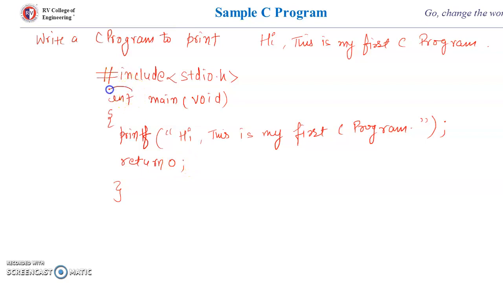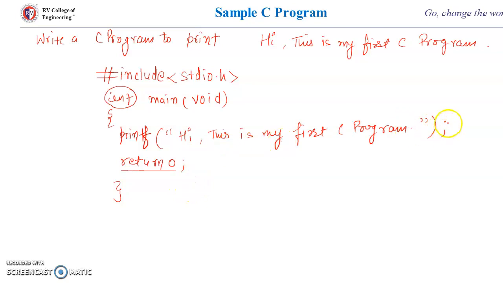So what does it mean? What is this int? It indicates the integer value returned to the operating system from the main function, and this bracket indicates the start of the main function. And what is this return 0? This returns the value 0 to the operating system, and it indicates the program terminated successfully. So here main is the name of the function, and the value returned by main is some integer value, and that would be returned to the operating system. And this return 0 indicates the program terminated successfully.